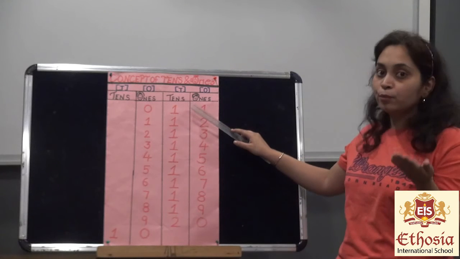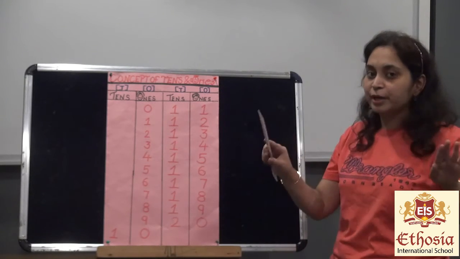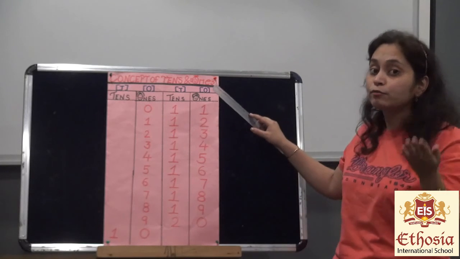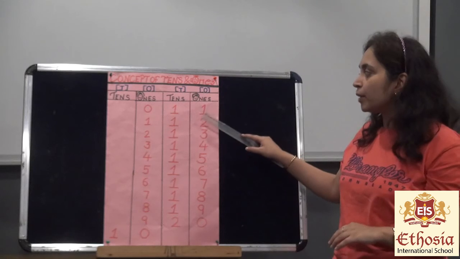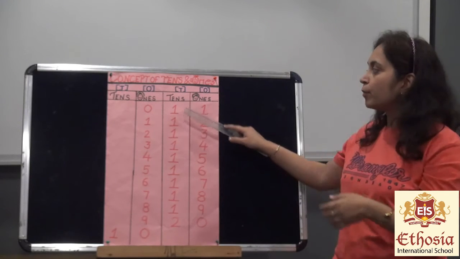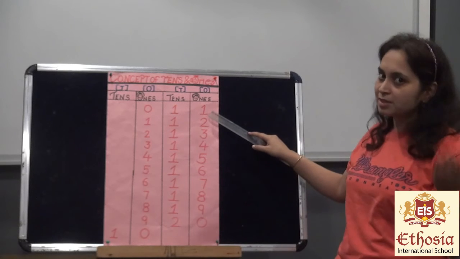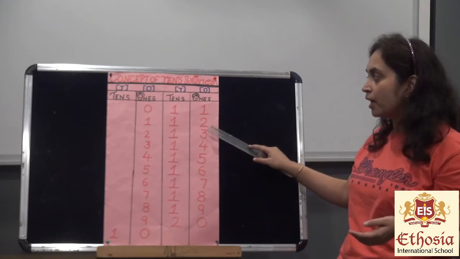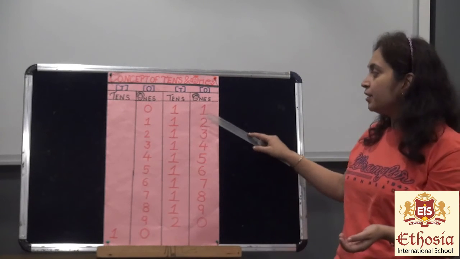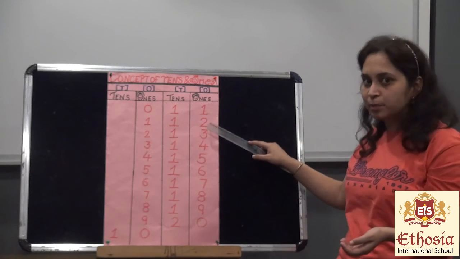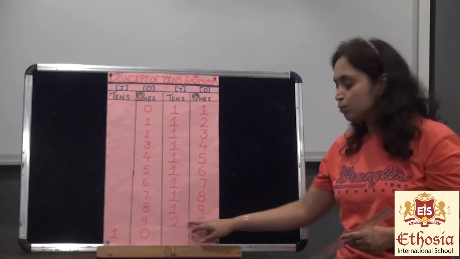And as we are seeing, there are 2 digit numbers, so we have to give them their separate place. They cannot fall under one's place. So of this number 11, the left side number will fall under 10's place and the right side number will fall under 1's place. Once again I repeat, let's say this is the number 12. So the left side number will fall under 10's place and the right side number will fall under 1's place. Alright, so this was the concept about 10s and 1s up to 20.